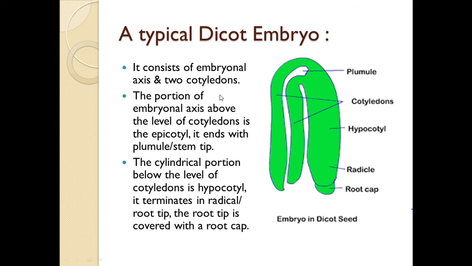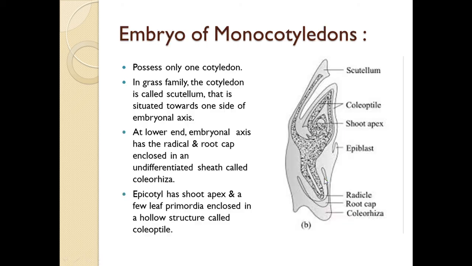See, the main parts of the typical dicot embryo are the embryonal axis and two cotyledons. See, these two are the cotyledons. Then it ends with the plumule. The cylindrical portion below the level of cotyledons is known as the hypocotyl. Then the hypocotyl terminates in the radicle or root tip. The root tip is covered with a root cap. So this is the structure of a typical dicot embryo.